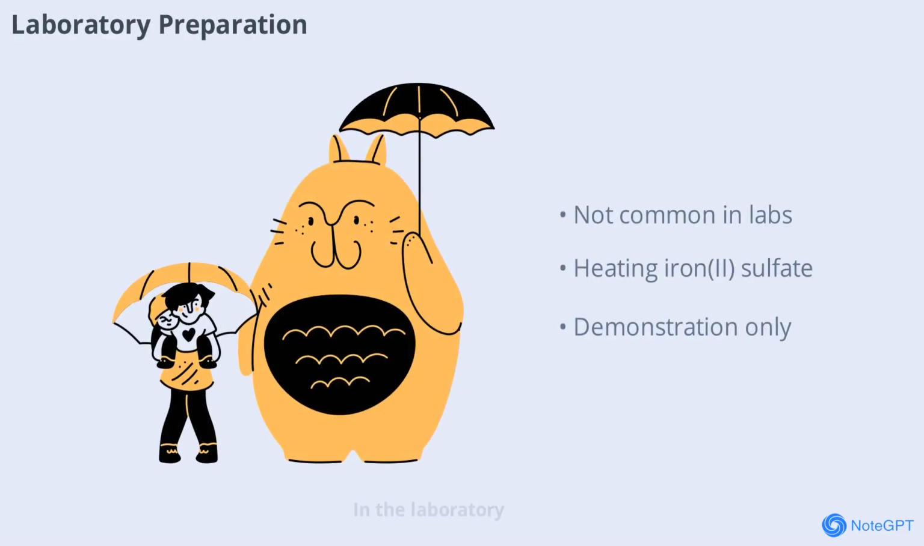In the laboratory, sulfuric acid is usually not prepared due to its hazardous nature. However, small amounts can be produced by heating iron(II) sulfate crystals, which decompose to give sulfur dioxide, sulfur trioxide, and iron(III) oxide. The sulfur trioxide is then dissolved in water to form sulfuric acid. This method is mainly for demonstration purposes.